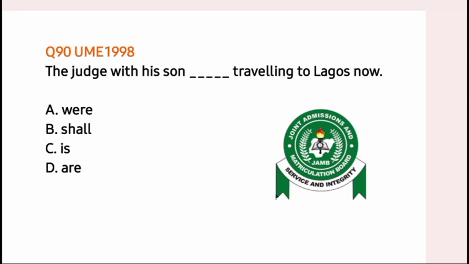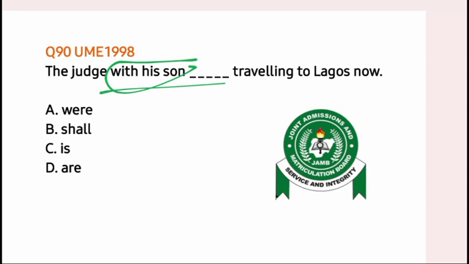Question 90, UME 1998. The judge with his son traveling to Lagos now. A, where; B, shall; C, is; D, are. The judge is the subject of the sentence. With his son is just an accompanying element. We can say that the son is accompanying the father, which is the judge, to Lagos.